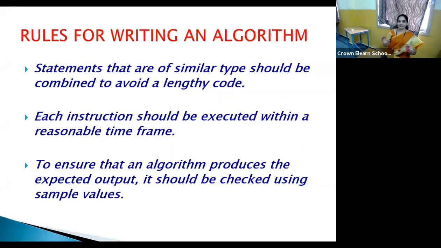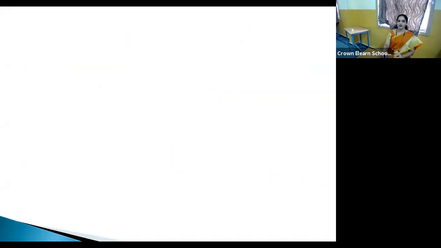Then that sample input gets applied to the algorithm or flowchart. At the end, if that algorithm or flowchart is able to give the desired result, then your algorithm and flowchart is okay, and you can proceed with the programming part, right? So these are the rules to be followed while writing an algorithm. Hope you understand the rules to be followed, right? Let's move to the next topic.